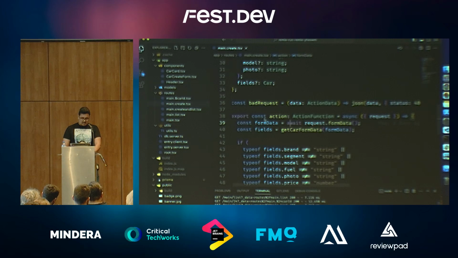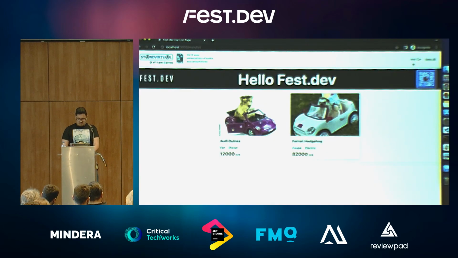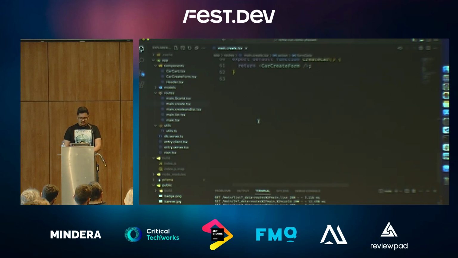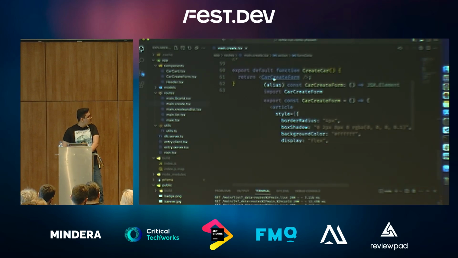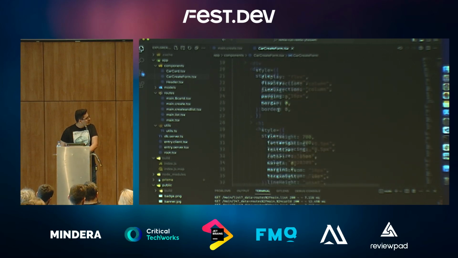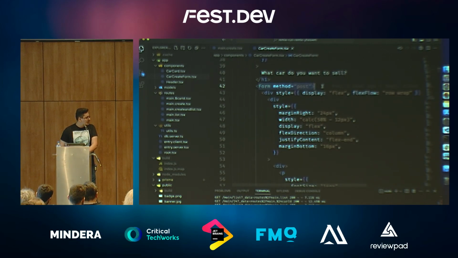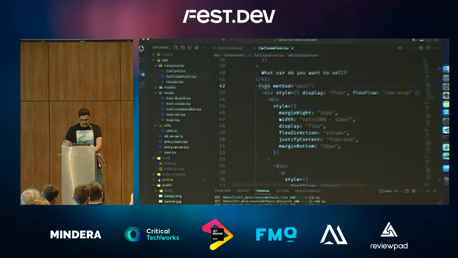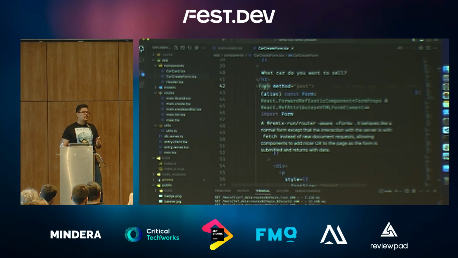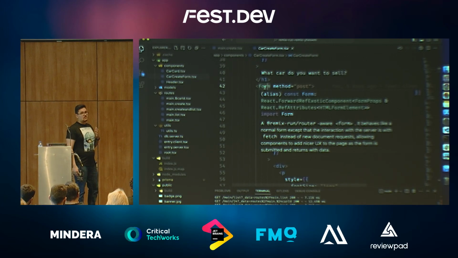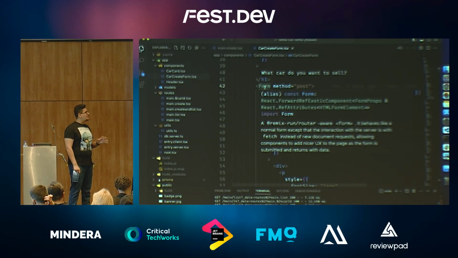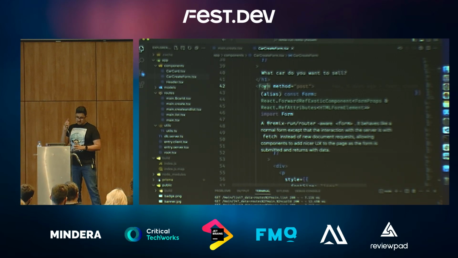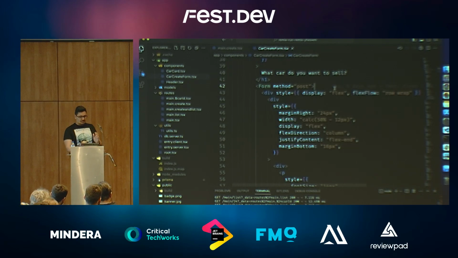And so how do we create data in here? Let's look into our add card. So this is a form. Why do I know it's a form? Because I have a component here, and this component, if I go a bit down, it's a form. Now, if you know React, you might be asking, why is this a component and not a traditional form for JSX? This is where emulation of the browser picks up. This is where Remix gives you exactly the same things as the browser gives, but it allows you to do some extra stuff that, if we have time, I'll show you. If not, you can come to me after and I'll show you.